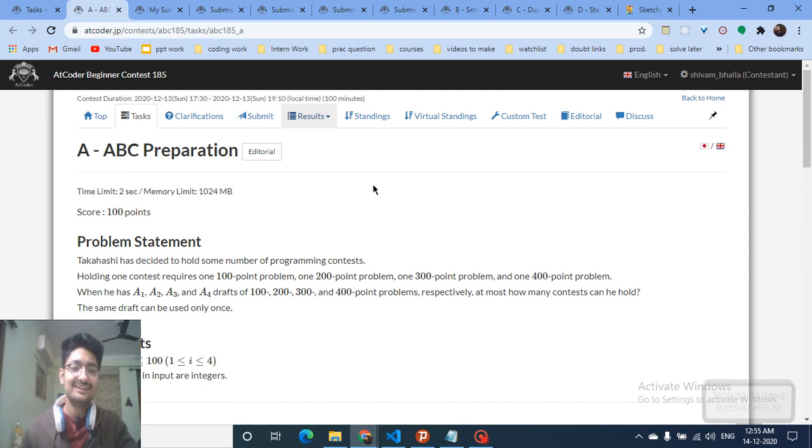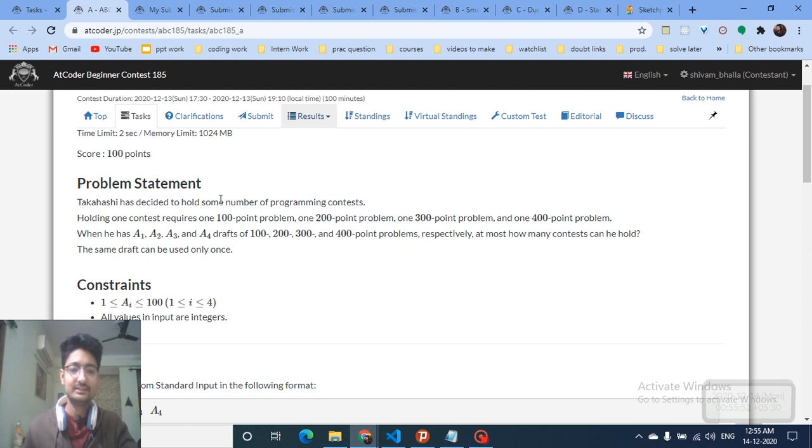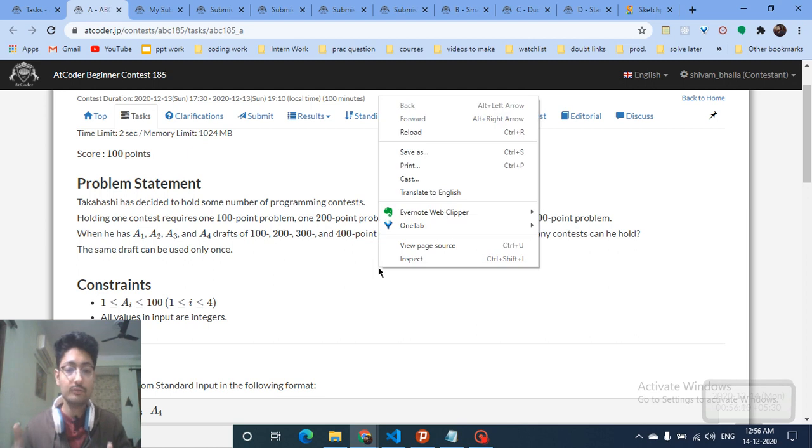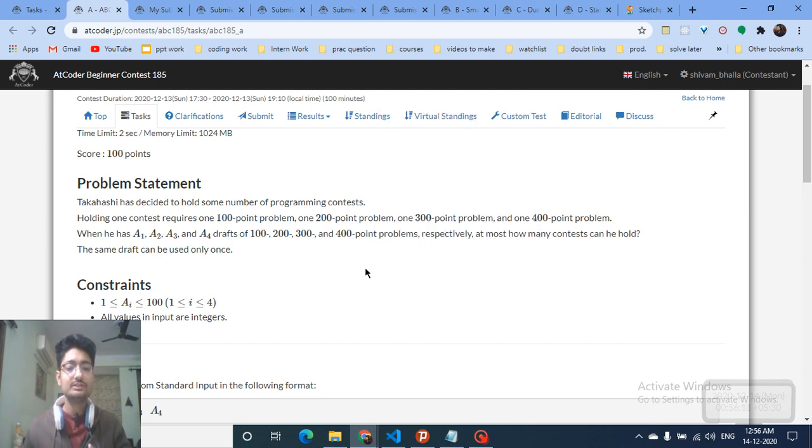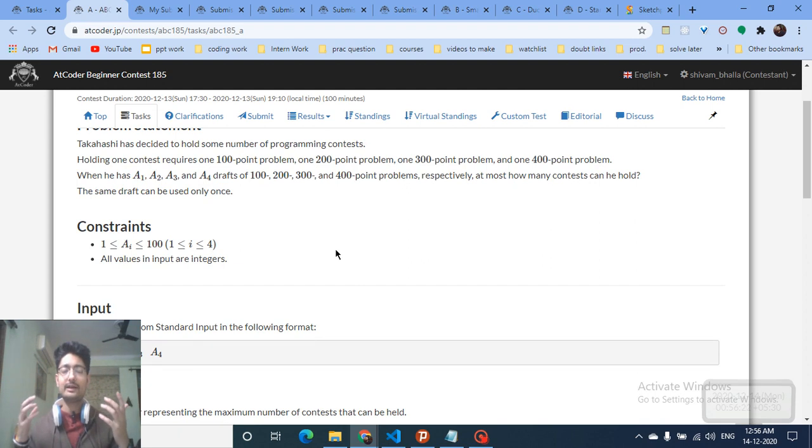So let's start. The first problem is ABC preparation, in which, as you can see, for making a contest you have to make 4 problems of each type. So one problem of 100 points, one problem of 200 points, one problem of 300 points, and one problem of 400 points. So now let's assume that you have some different types of problems with you, in which you have A1 problems of 100 type, A2 problems of 200 type, and so on, and you have to find out how many contests you can hold.